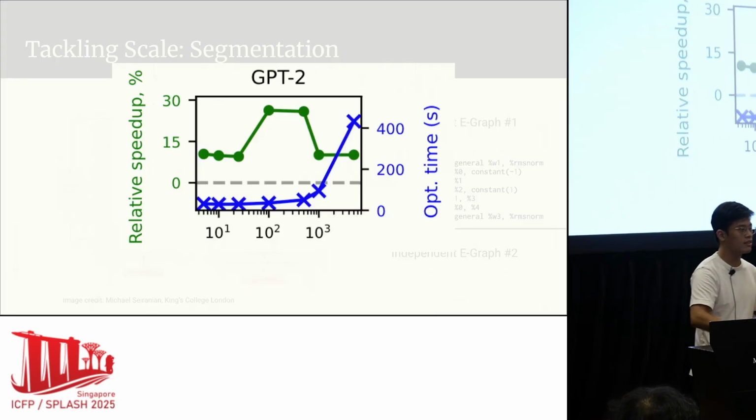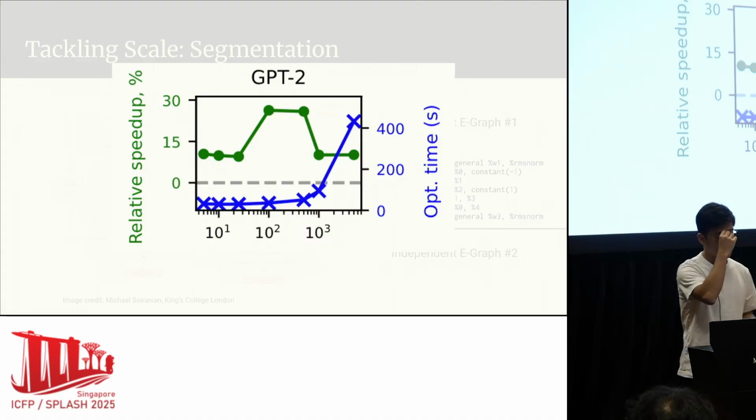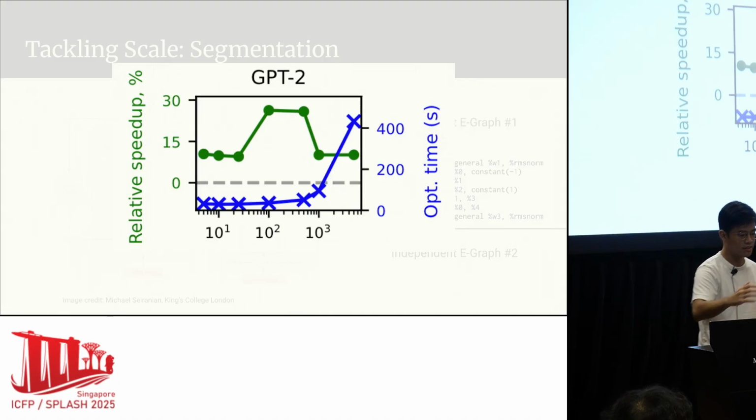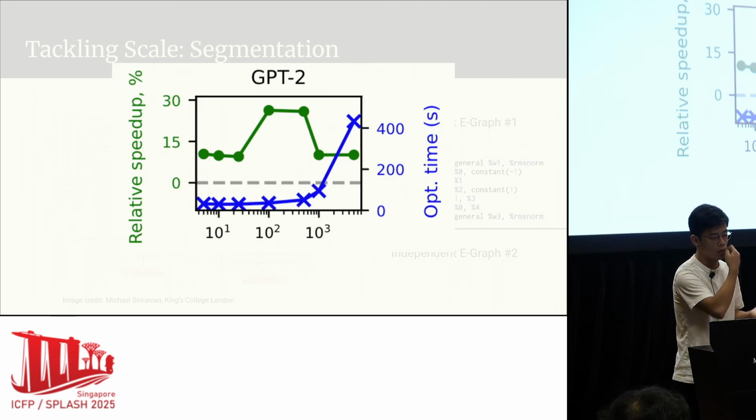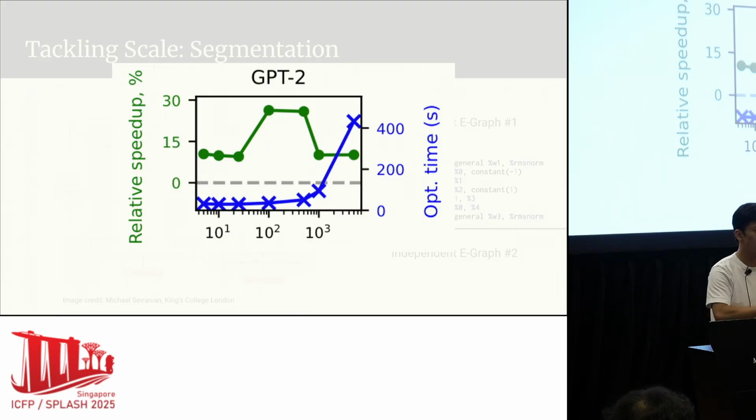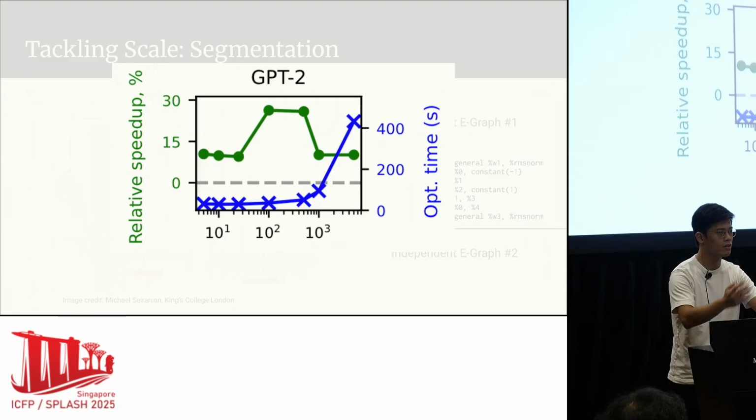We've done some empirical evaluation on the segmentation heuristics that we use, in particular the segment size, and we see roughly what we expect. As we decrease the segment size, we lose a lot more optimization opportunities, so we get a lower speedup. If segment sizes are too high, then we run into memory and time limits for the actual equality saturation procedure itself, so we don't do as well either.